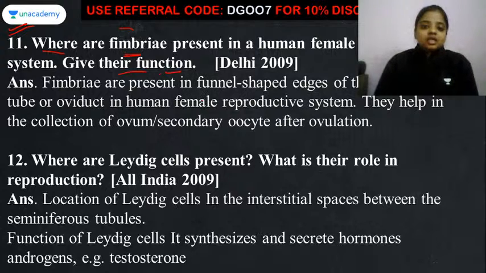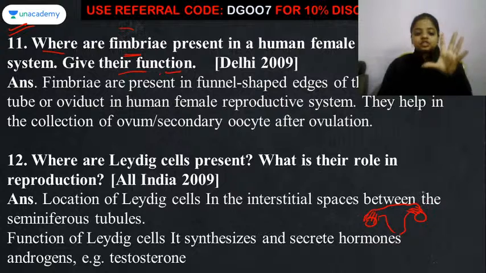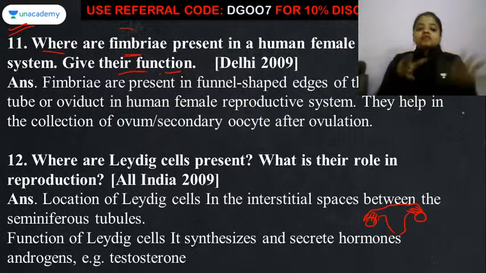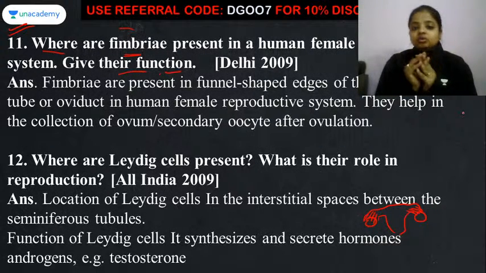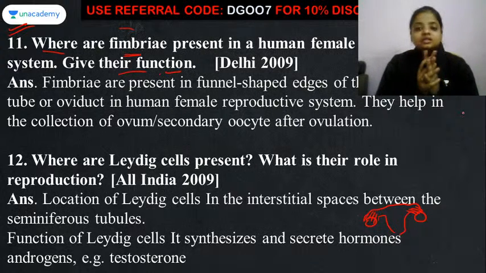So these fimbriae are at the funnel shaped edge of the fallopian tube. हमने देखा था, these are the ovaries, ओवरी से कनेक्ट होता है यूट्रस, but यहाँ पे ये जो लोकेशन होता है ना, this is the finger-like projections, funnel shape की finger-like projections, because its function is to collect the ovum after the process of ovulation, because every 14th day पे ओव्यूलेशन होगा.